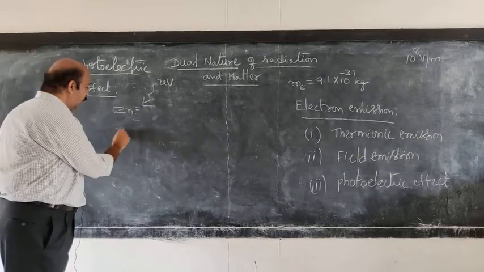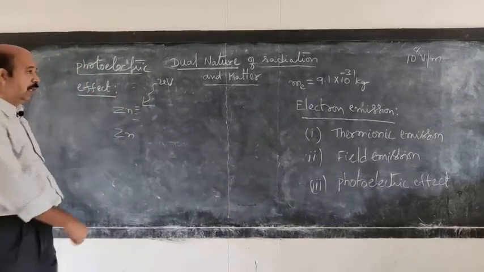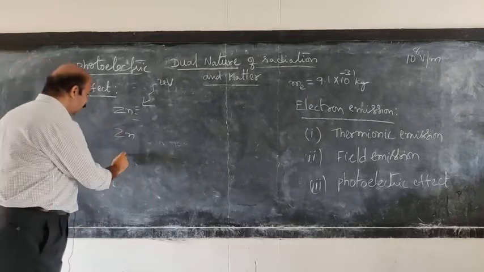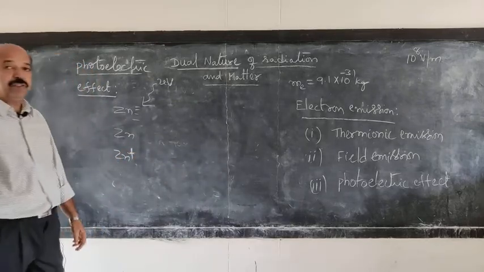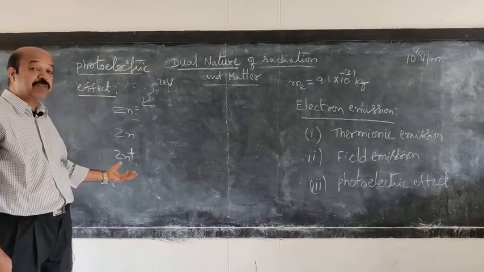Similarly, a neutral zinc plate, when exposed to UV radiation, acquired a positive charge by losing some electrons. A positively charged zinc plate, when irradiated with UV light, showed an increase in positive charge.